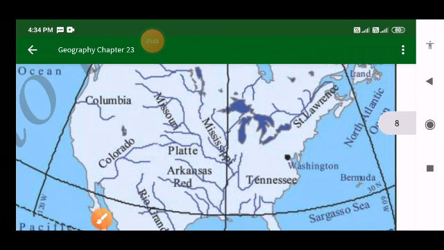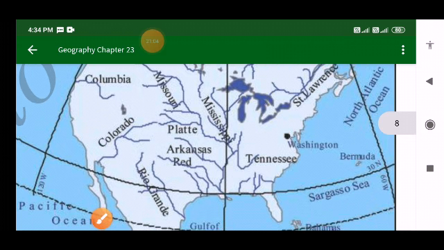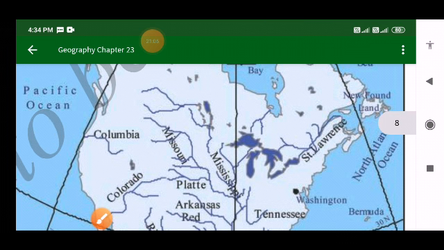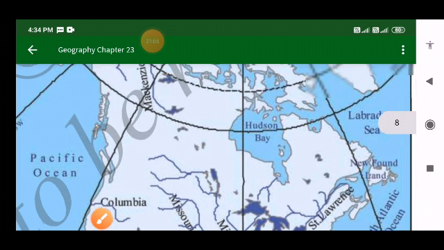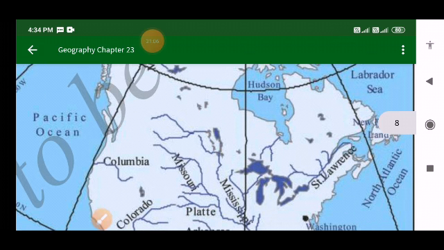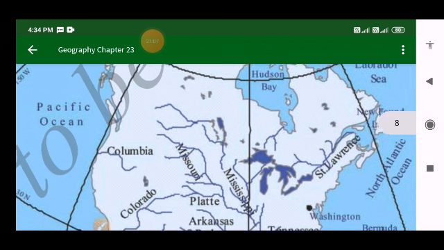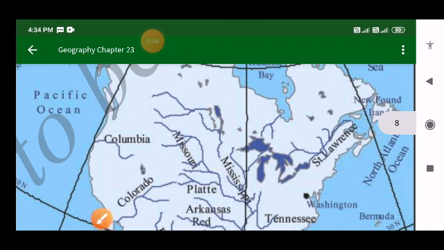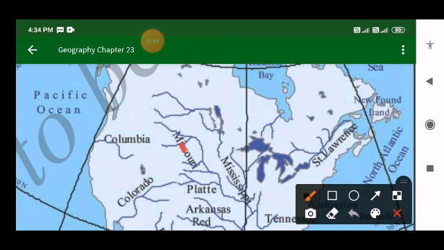So already I told you that the Saint Lawrence Valley separates the Labrador Plateau from the Appalachian Highlands. Here you can see the Saint Lawrence. At the same time, it is also a river, we can say that.